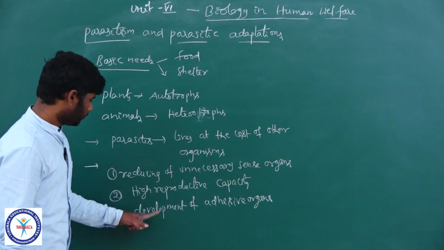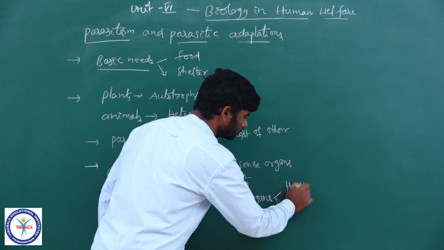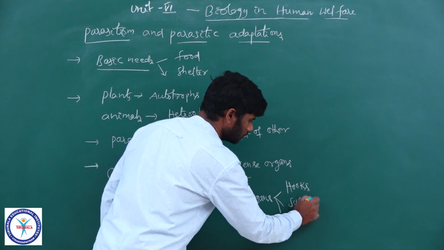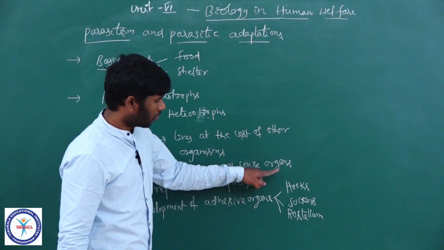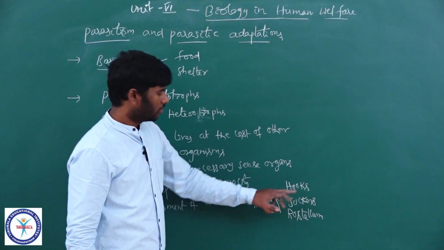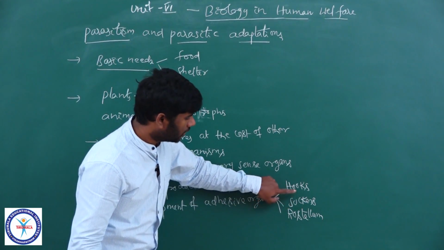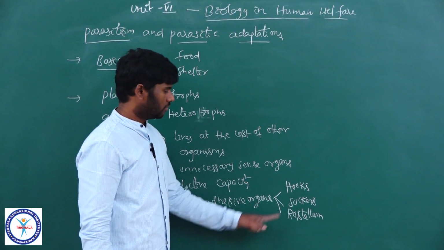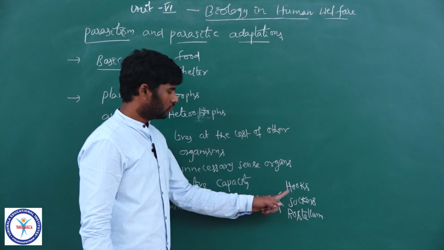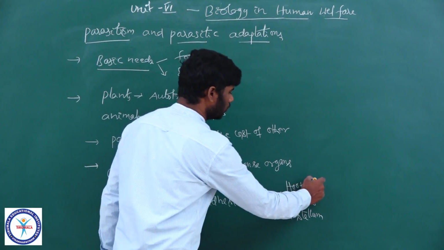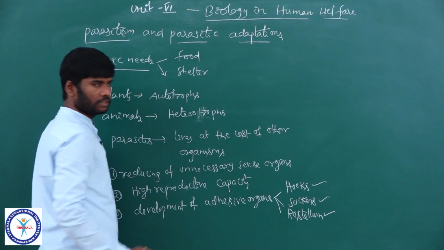Do you know what adhesive organs are? Adhesive organs are like hooks, suckers, and rostellum. I will discuss all these things with the help of a diagram very soon. Hooks, suckers, and rostellum are the adhesive organs which are used to hold the body of the host, meaning the parasites cling on to the body of the host by using hooks, suckers, and rostellum, right?